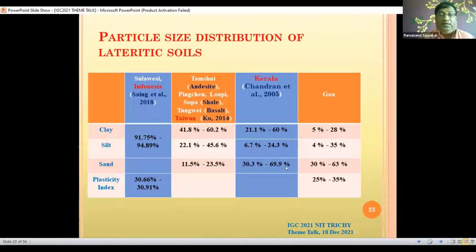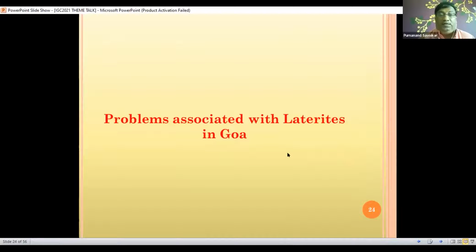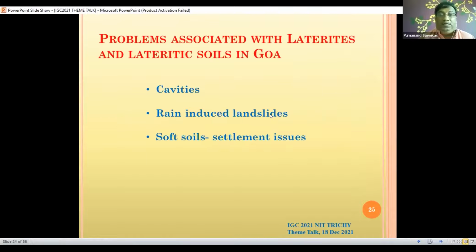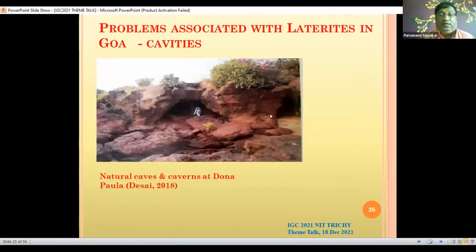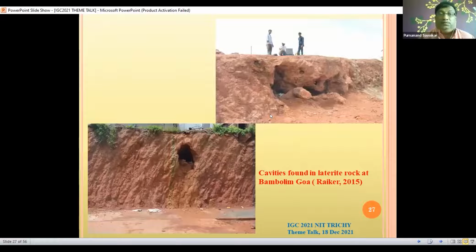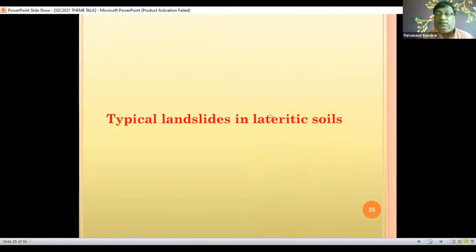The problem of cavity-induced landslides is also a major one, because as we know, in case of rainfall, when water is absorbed by the soil, it becomes very soft in nature, and sometimes settlement issues were also observed. So these are some of the cavities which are observed in lateritic rocks.